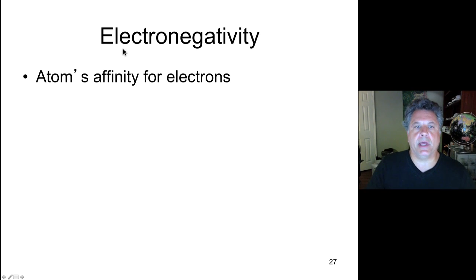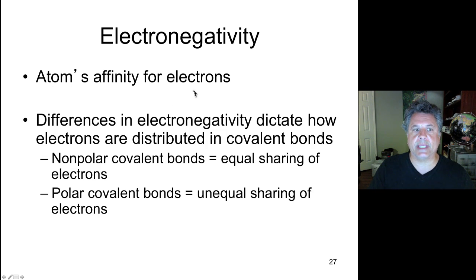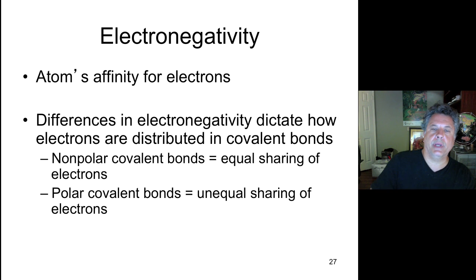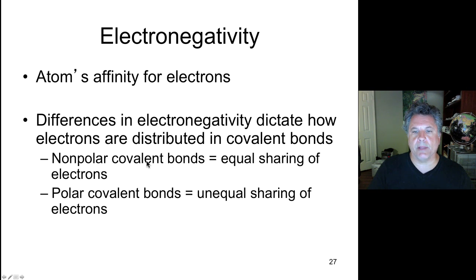Now, there's a phenomenon called electronegativity, in that atoms do not all have the same affinity for electrons. Electronegativity refers to the strength by which an electron can be held by a particular atom. When we have covalent bonds, we can have two atoms in a single covalent bond, let's imagine they're sharing a pair of electrons.